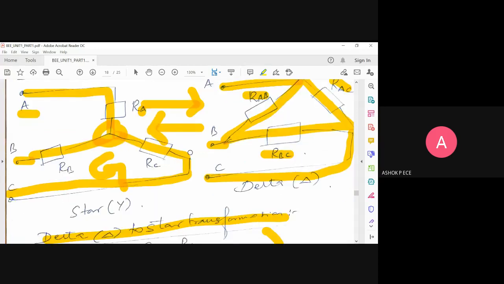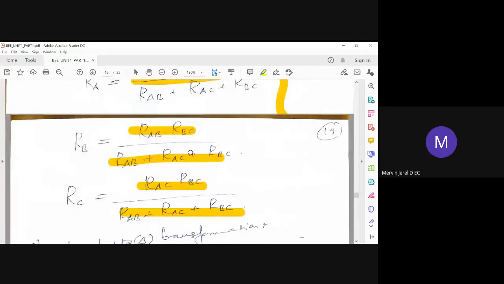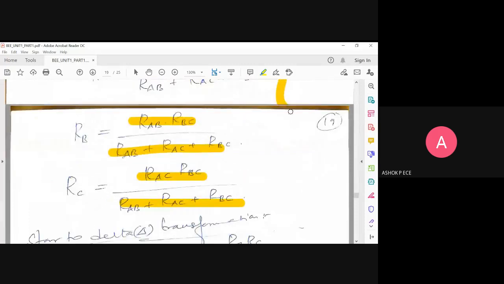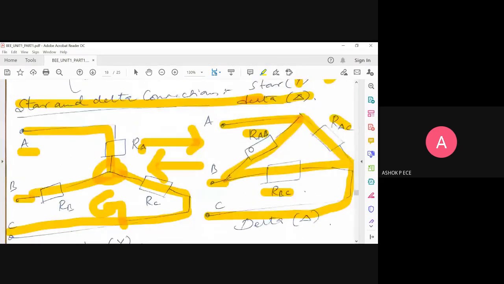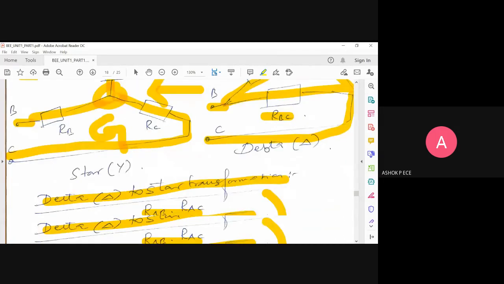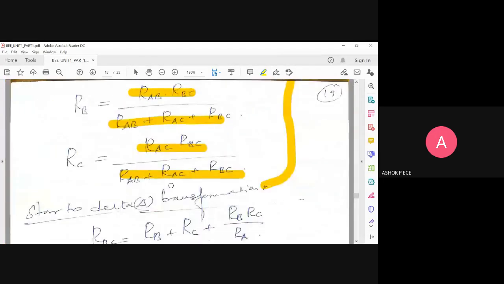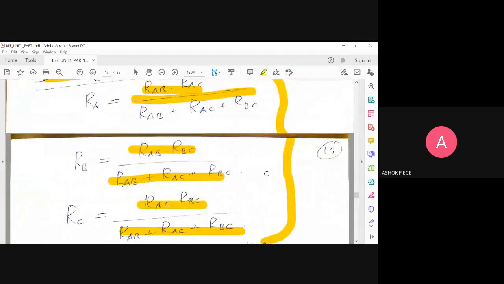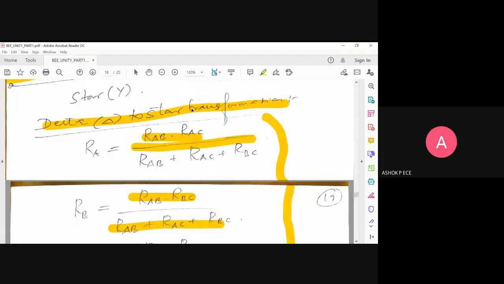Very simple. Okay, sir. How did these formulas come? That's what I said, the derivation. These formulas, you have to apply KVL and KCL and write. You apply Kirchhoff's voltage law and current law in delta, and KVL and KCL in star. If you compare the equations, you will get the answer for all the resistances. That's why I said this derivation is not required for you. So please don't worry about that. Only application of the formula is required for us. Delta to star is clear.